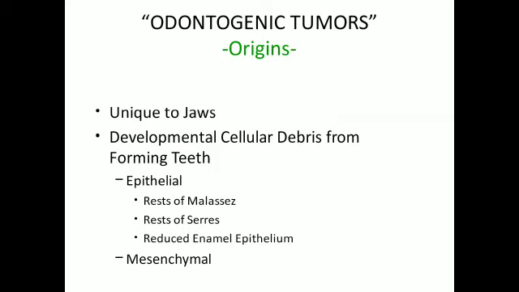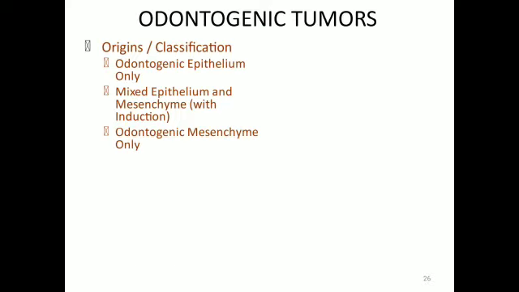Odontogenic tumors have an origin unique to the jaws, from developmental cellular debris of forming teeth. They can be epithelial or mesenchymal. Epithelial originates from the remnants of Hertwig's epithelial root sheath, that are cell rests of Malassez, and remnants of dental lamina, that are cell rests of Serres, and reduced enamel epithelium. Classification: odontogenic epithelium only, mixed epithelium and mesenchyme, odontogenic mesenchyme only. Location can be central or peripheral. Peripheral are rare.